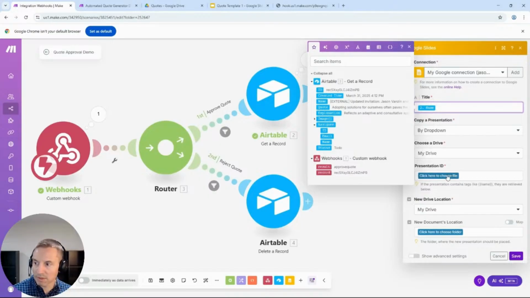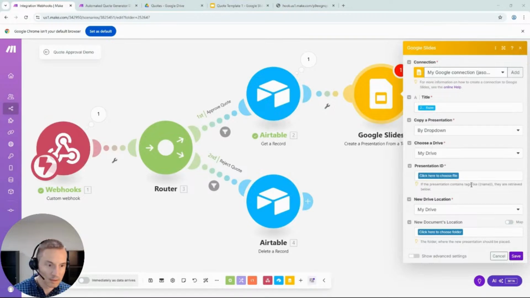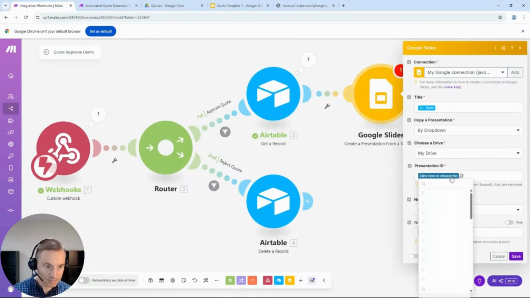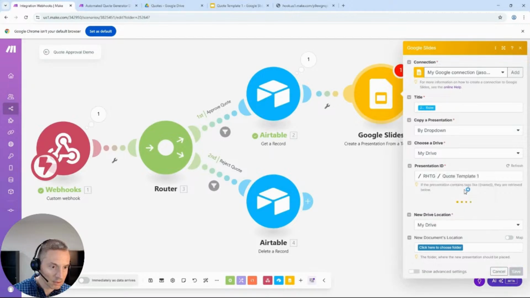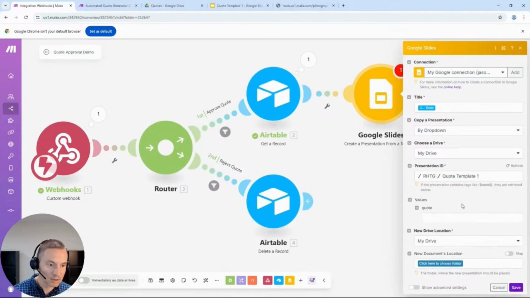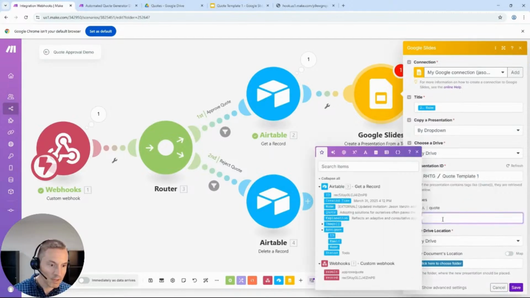Pick this presentation ID, quote template. The value we're going to put in for that variable is quote.